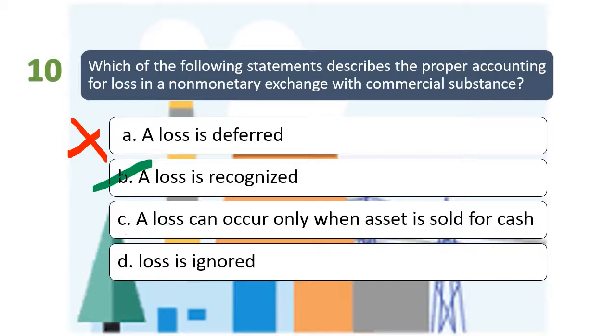So letter C is wrong. So a loss is ignored, hindi naman pwede. So ginagamit lang po natin a loss is ignored in case the transaction has no commercial substance. Since sinabi ng problem na merong commercial substance yung transaction, therefore, a loss must be recognized. So ulitin ko lang po, ang sagot natin ay letter B. A loss is recognized.